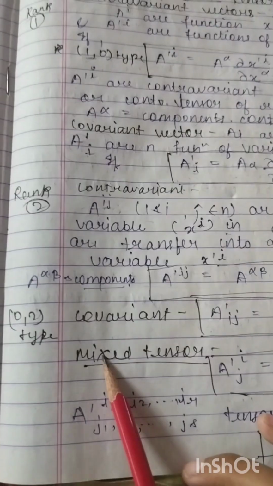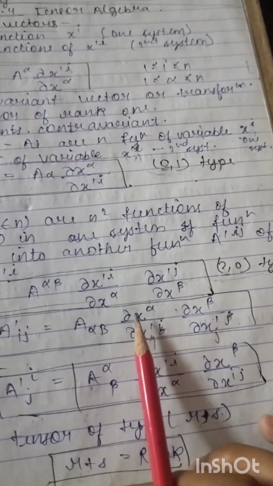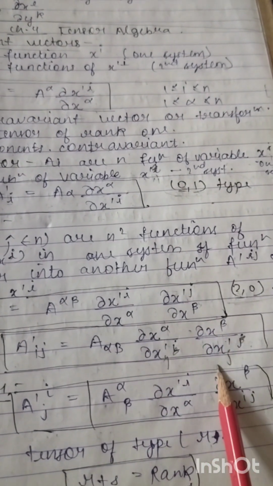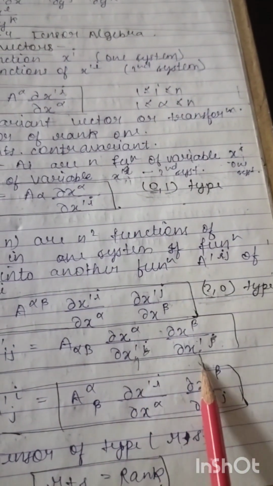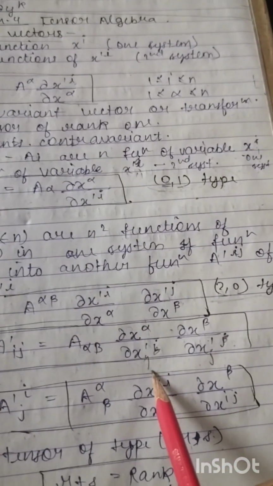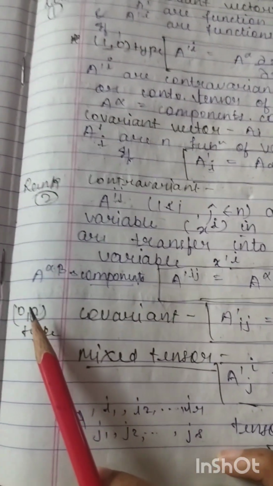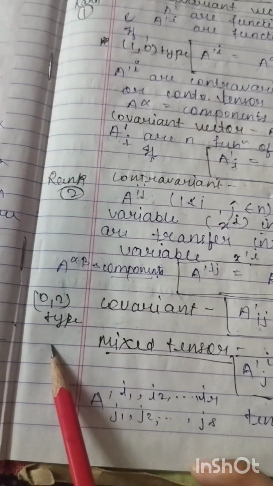Similarly in covariant vector, A subscript ij equals A alpha beta, partial derivative of x alpha with respect to partial derivative of x i, partial derivative of x beta with respect to partial derivative of x j, because we have taken two components i and j and it is covariant. So it is written in subscript, not superscript. And also this is of (0,2) type. (0,2) is written here because it is a covariant tensor and it is of order 2, i and j, so we write it as (0,2) type.